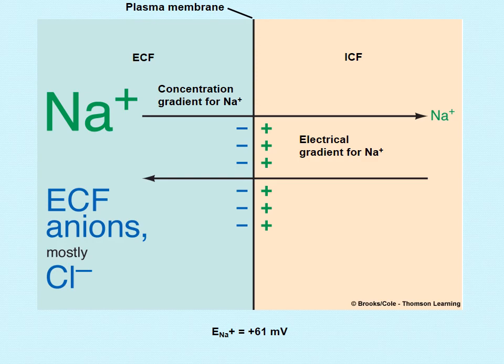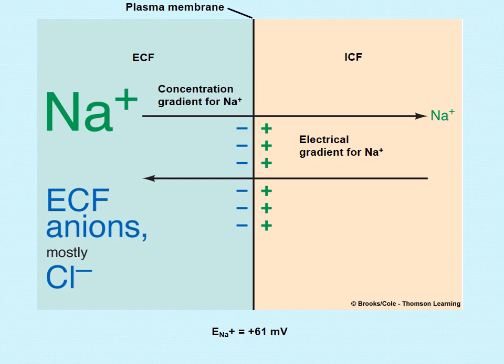Initially the concentration gradient is greater for sodium, so more sodium comes in and less leaks out because the electrical gradient is not so large. But a time will come when the electrical gradient will be large enough that the sodium moving down the concentration gradient will be moved back to the other side due to an equal and opposite electrical gradient.